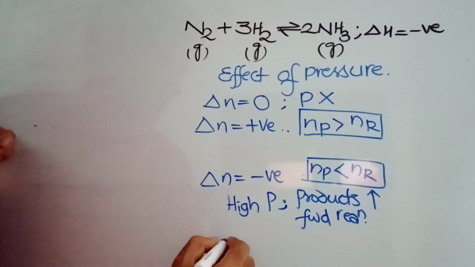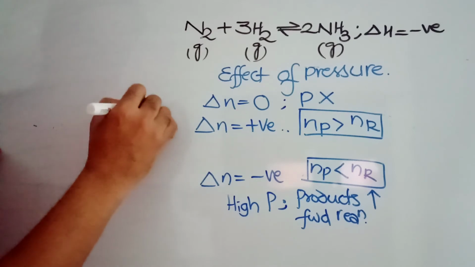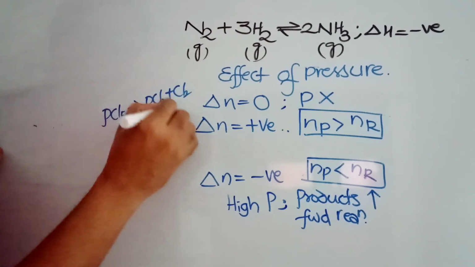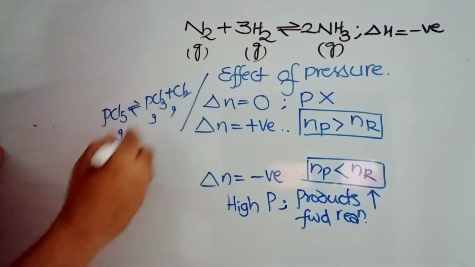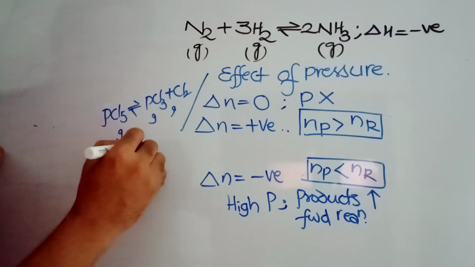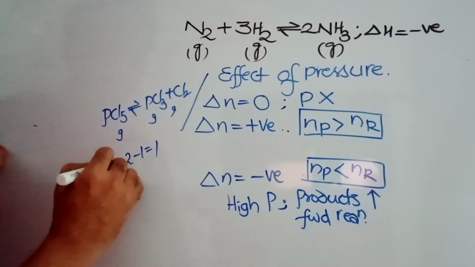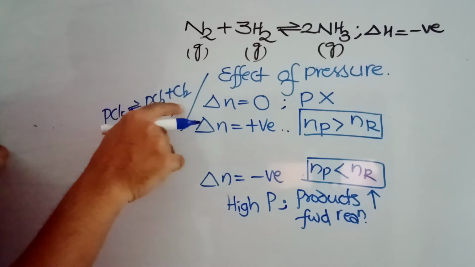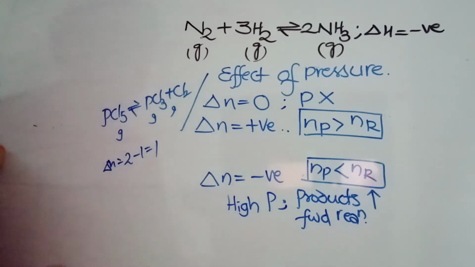I give you one more reaction. PCl5 gives rise to PCl3 plus Cl2. Let's say all these are gases. The number of moles of products is 2, the number of moles of reactant is 1, so delta N is 2 minus 1, which is equal to 1. If you want to get more products, here this is 1 mole, this is 2 moles. 2 moles means volumes are going to be more.